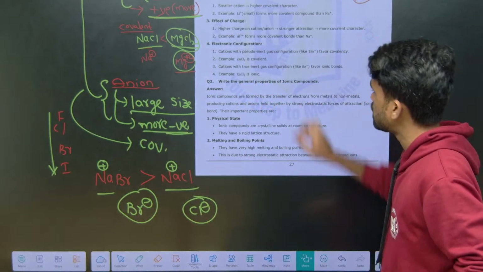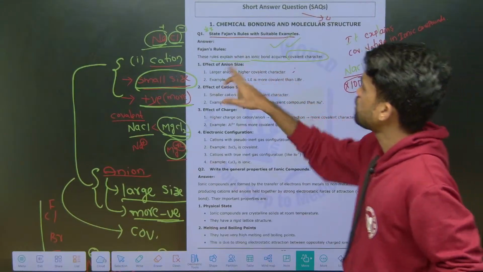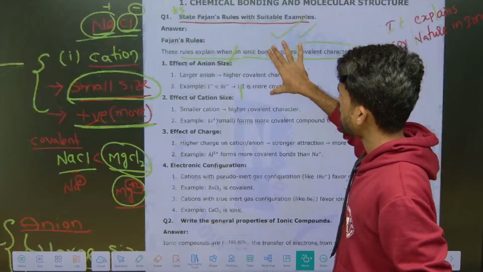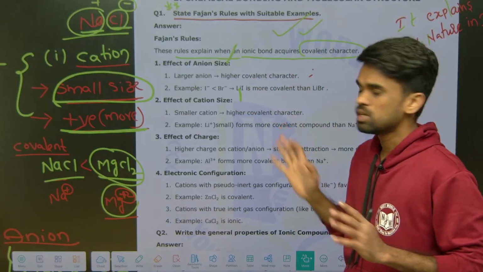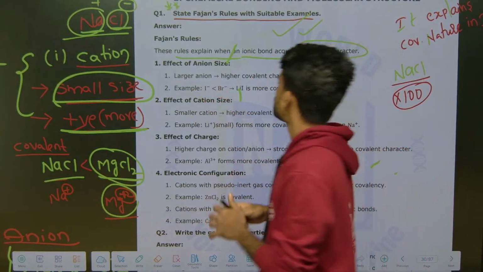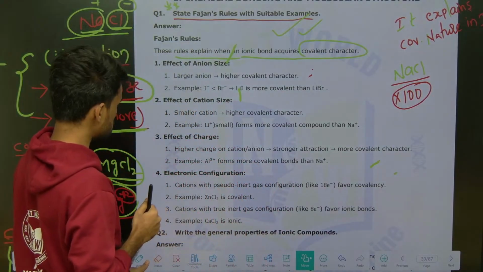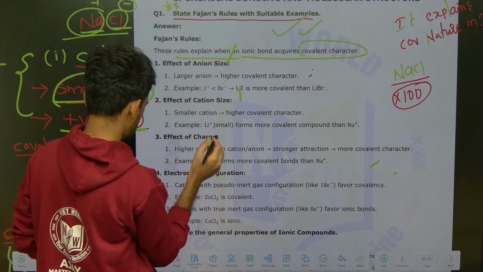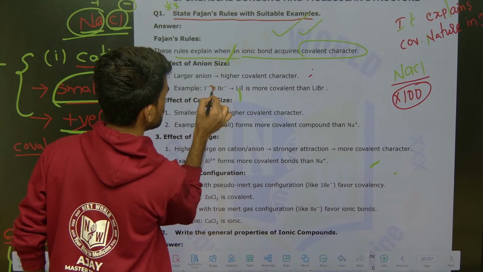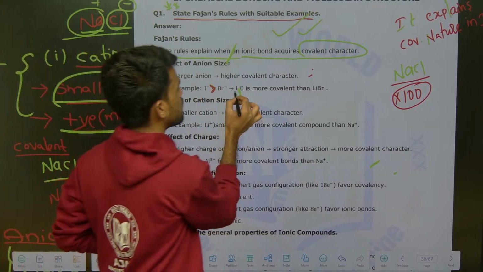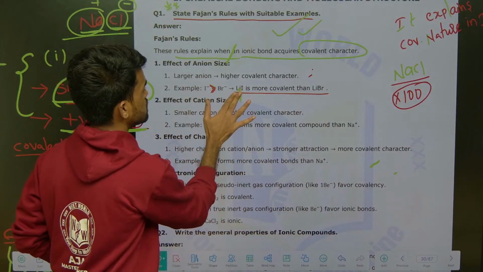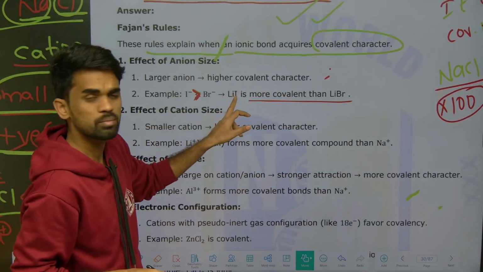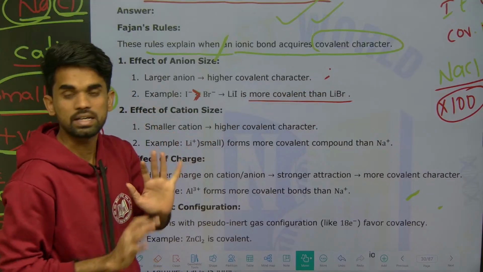Now read one by one these points whatever I have mentioned. Effect of anion size: what is the effect of anion size? If the size of the anion is larger, it will have more covalent nature. For example, Br minus and I minus. If I compare, I minus will be greater in size, so lithium iodide is more covalent than lithium bromide. What is the reason? Because the iodide ion is larger in size than the bromide ion. That's why lithium iodide is more covalent than lithium bromide. That's it. Okay, is this clear?